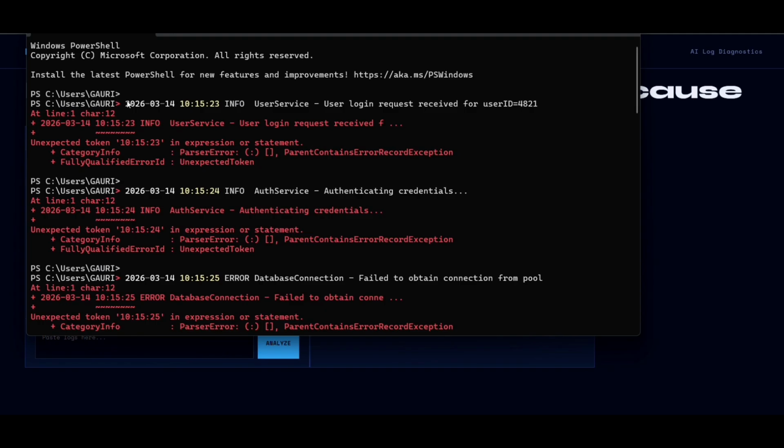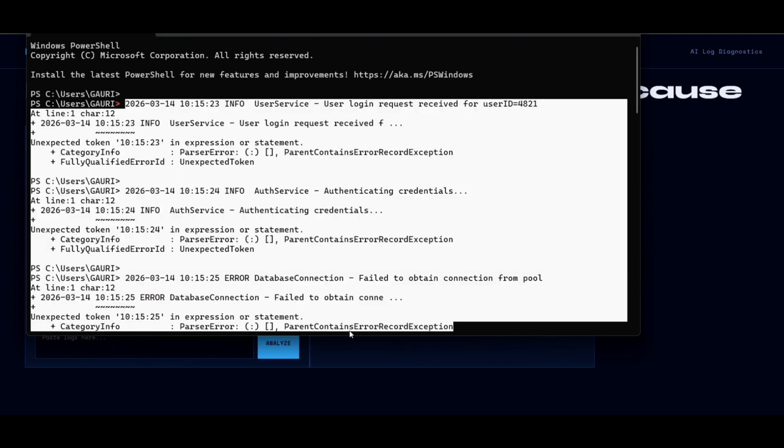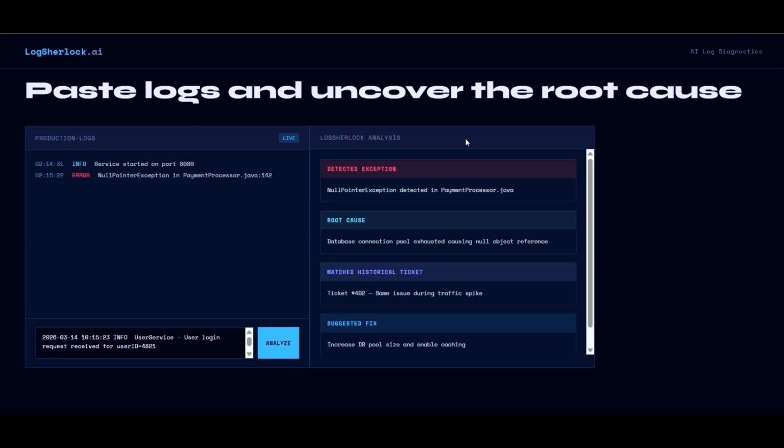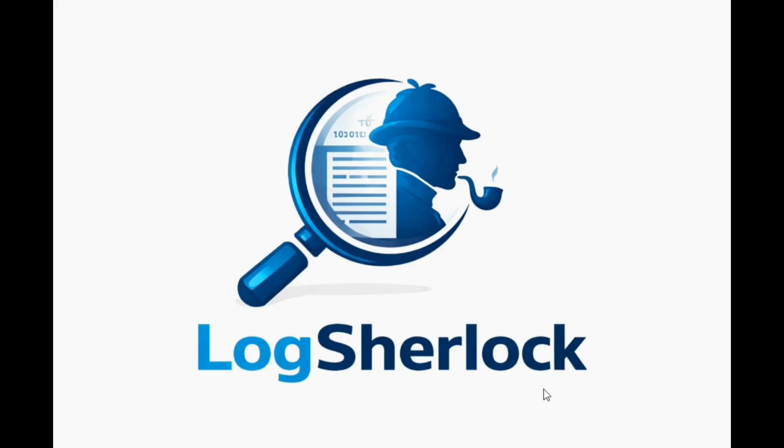Here, we paste production logs containing a stack trace and error message. Once we click Analyze, LogSherlock performs 4 intelligent steps. Step 1. First, it detects the critical exception in the logs. Step 2. Next, it performs root cause analysis by identifying patterns such as database connection pool exhaustion. Step 3. It then searches historical incidents using a vector database to find similar past failures. Step 4. Finally, it suggests a practical fix based on previous successful resolutions.